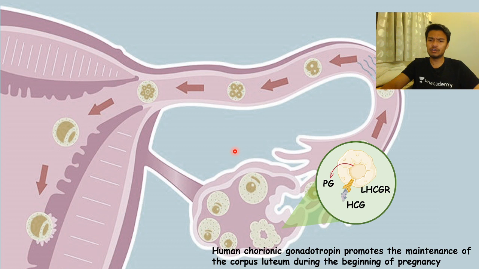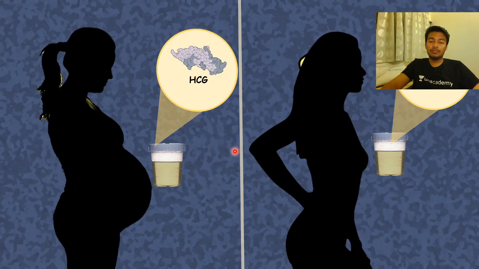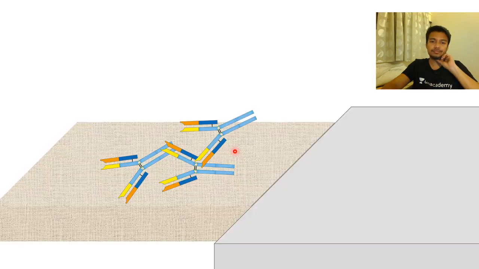First of all, human chorionic gonadotropin ensures the stability of the corpus luteum, so that it doesn't degenerate and become corpus albicans. So the corpus luteum can always secrete progesterone. Progesterone ensures that the endometrial lining is thick and does not collapse during the pregnancy. So moral of the story, a pregnant woman's urine would have a little bit of HCG, but a woman who is not pregnant should not have any HCG present in her urine. So that's the key point.